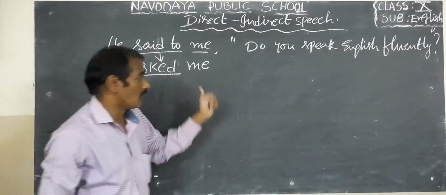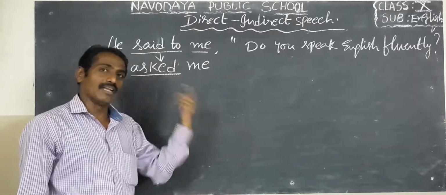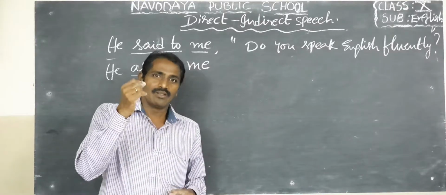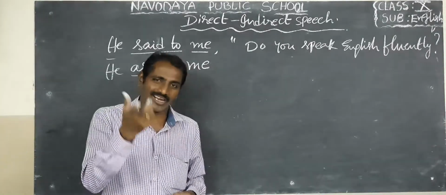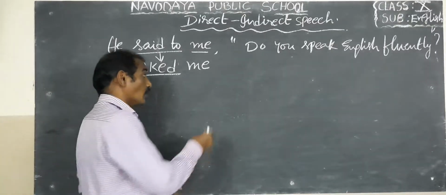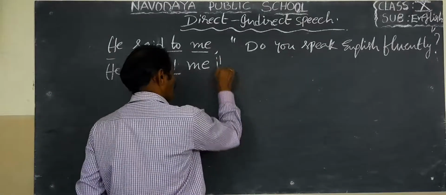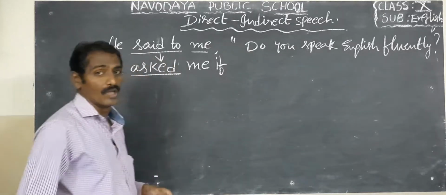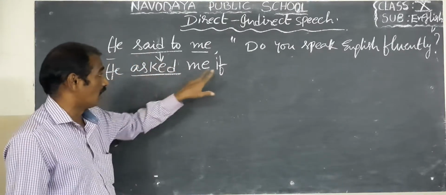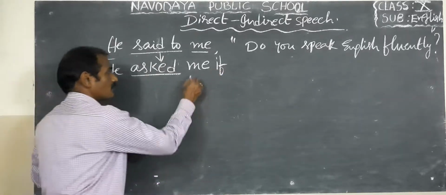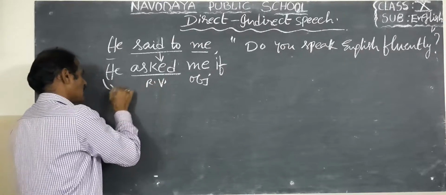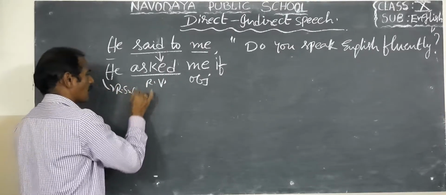So he asked me. Generally, in the first model, that is assertive sentences, we use the conjunction that. But it is an interrogative sentence, a question, so we should use the conjunction if or whether. Okay children. So said to became asked me. Here is the object. Then the reported verb, and here is the reported subject.